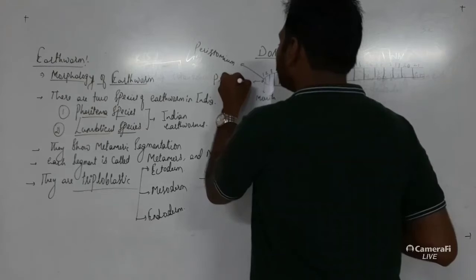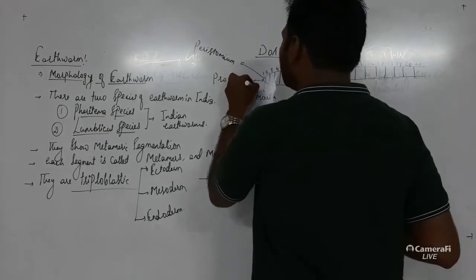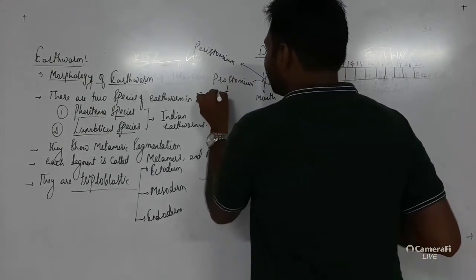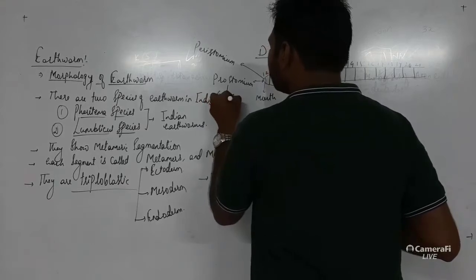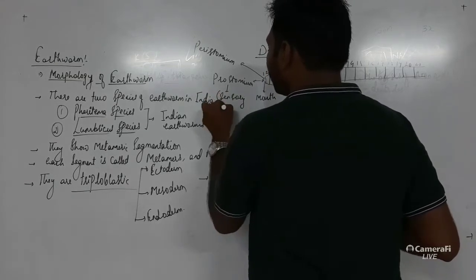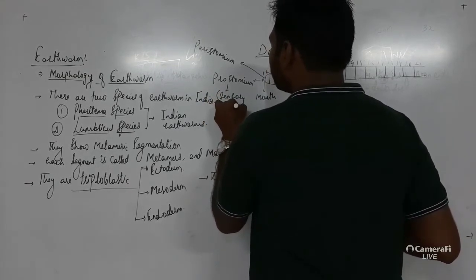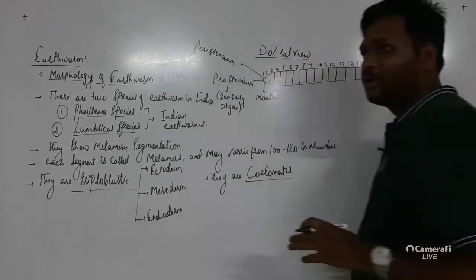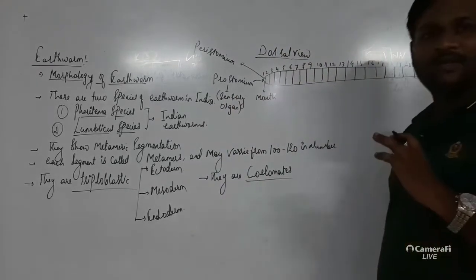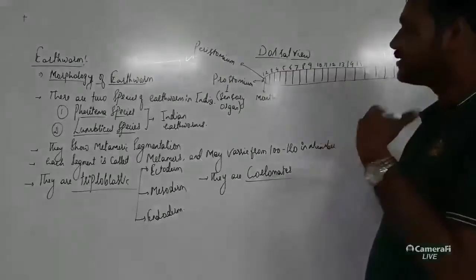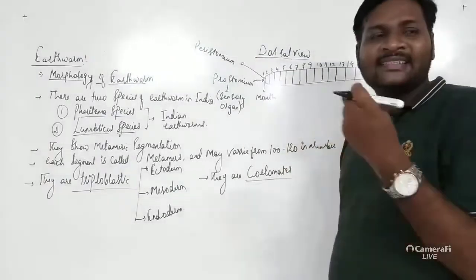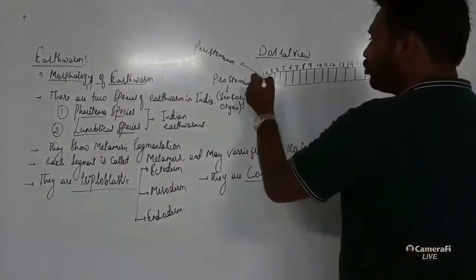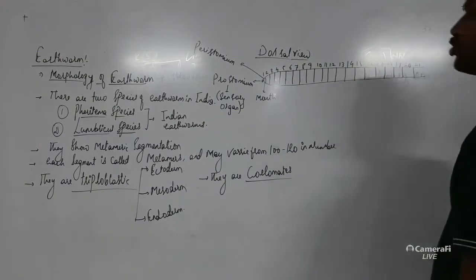Prostomium, you can write sensory organ. As this sensory organ is there, when these organisms move, at that time they can sense very rapidly due to this sensory organ that is called prostomium.